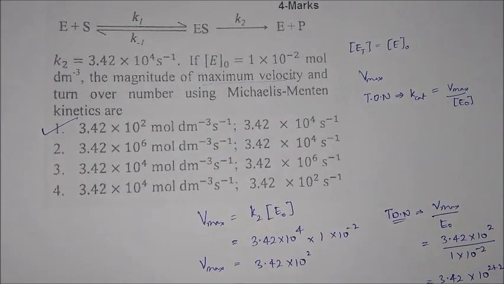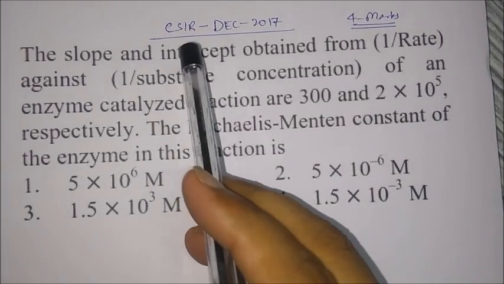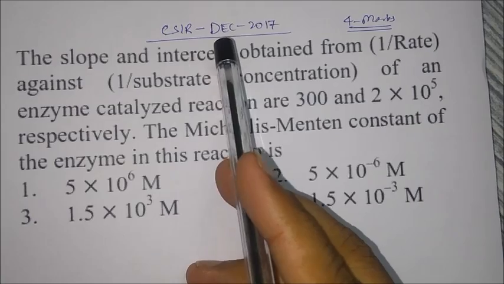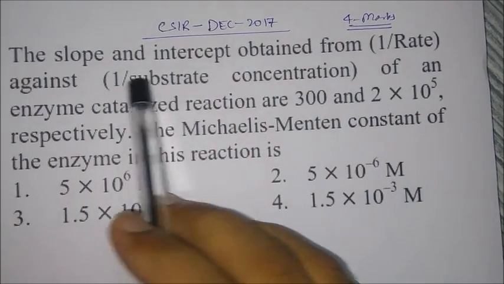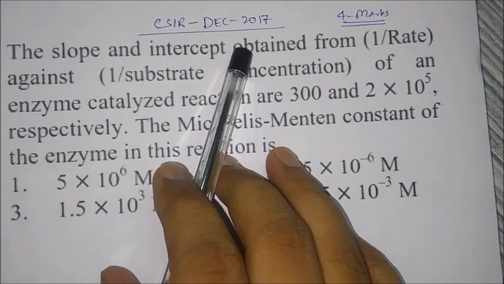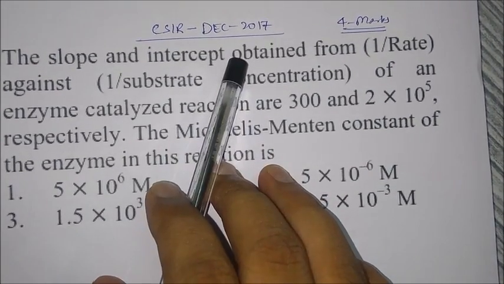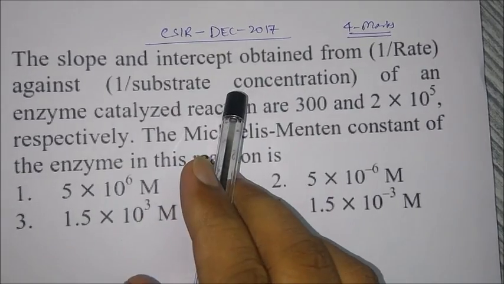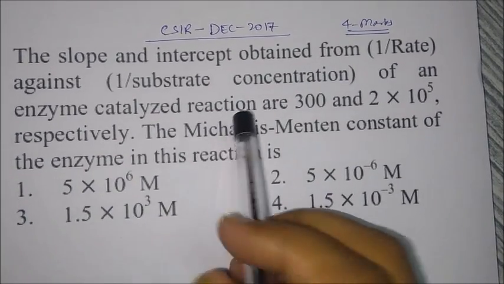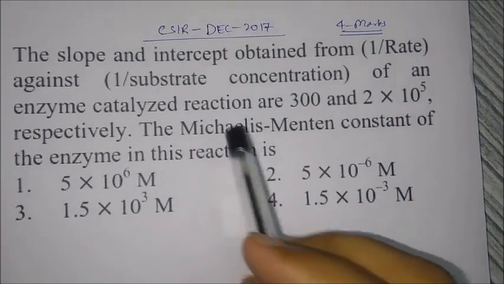Let's take a few more questions. So let's talk about this question. This question came in the CSIR December 2017 exam, and it again came for 4 marks. In December 2017 there were 2 questions from this topic only, one for 4 marks and one for 2 marks: enzyme catalysis, steady state approximation, and this Michaelis Menten equation.